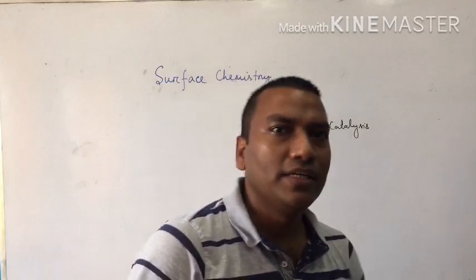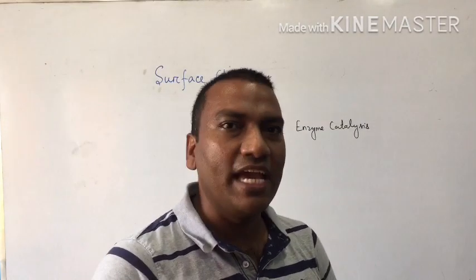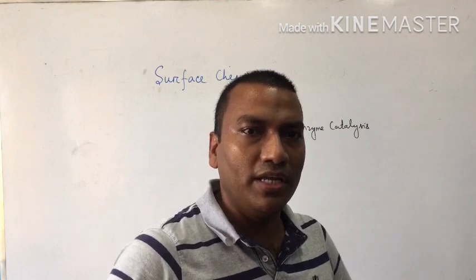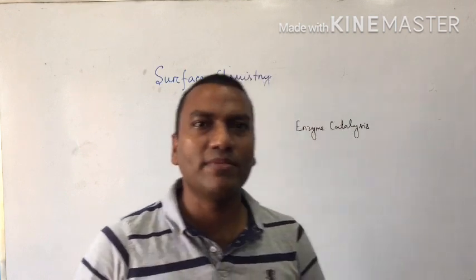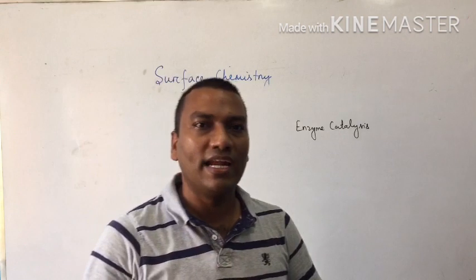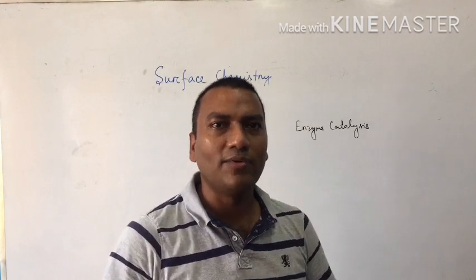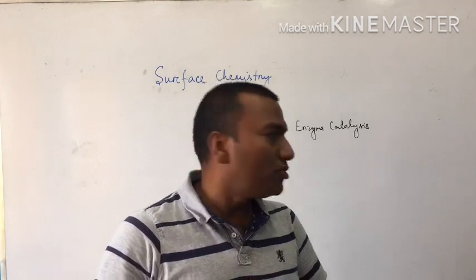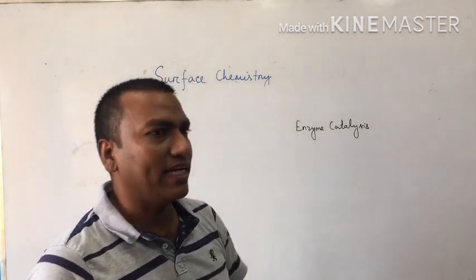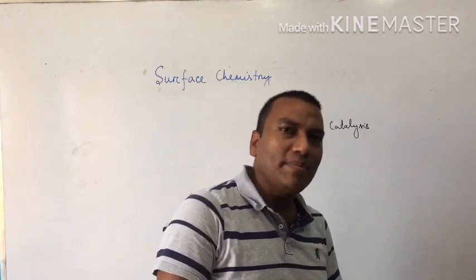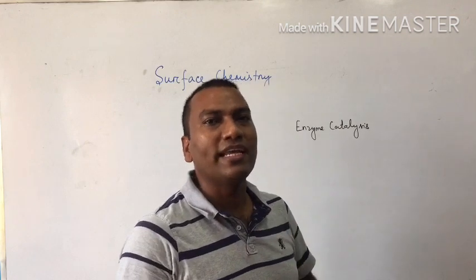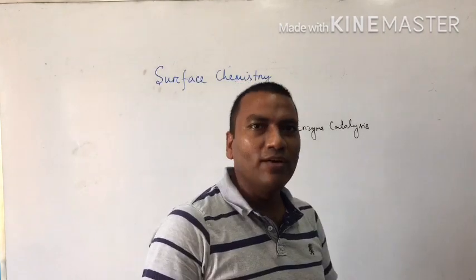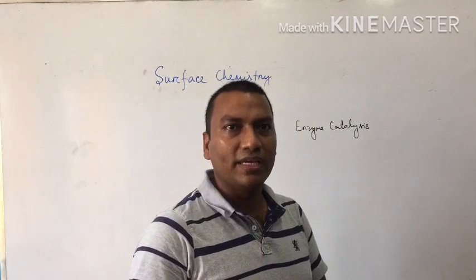Then the next part is, what is the meaning of enzyme catalysis? Enzyme catalysis, you know, in our body different types of enzymes are secreted in different glands. Clear? Suppose inside our stomach, yes or no, different enzymes are secreted. So what is enzyme catalysis? That means enzyme catalysts are biochemical catalysts.